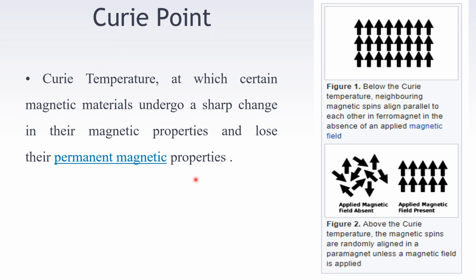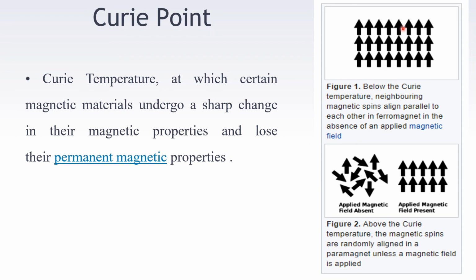Whenever you increase the temperature of a ferromagnetic material, it will show certain behavior. At a particular temperature, called the critical temperature or Curie point, if you increase the temperature further, the magnetism is lost and there are no magnetic properties. It will act as a paramagnetic material.